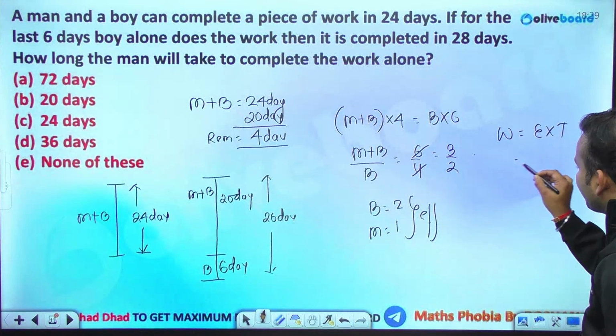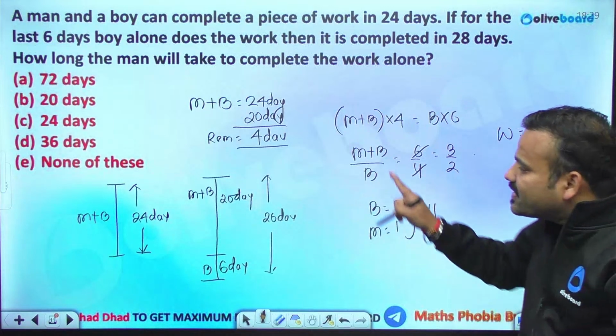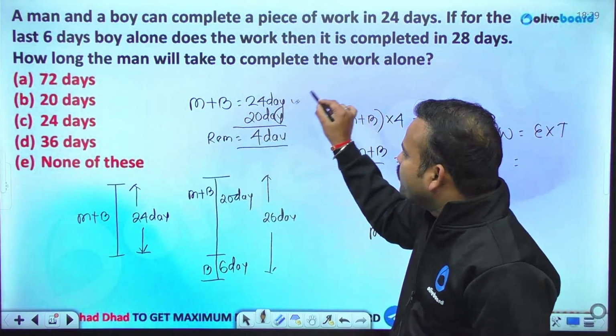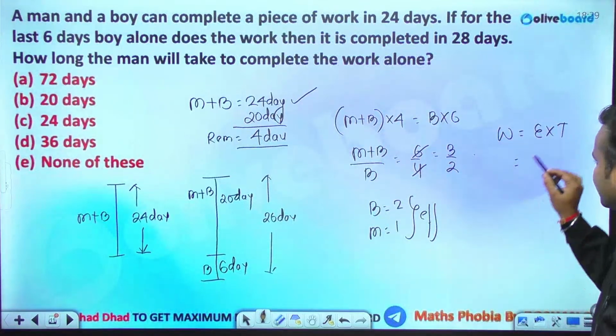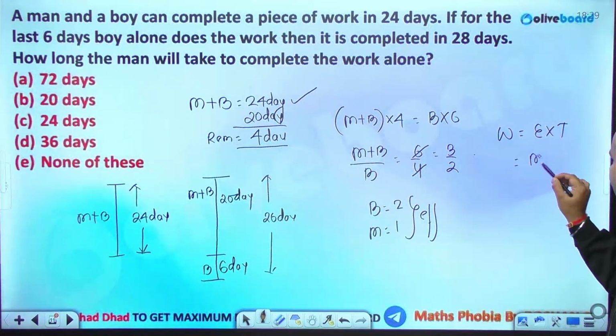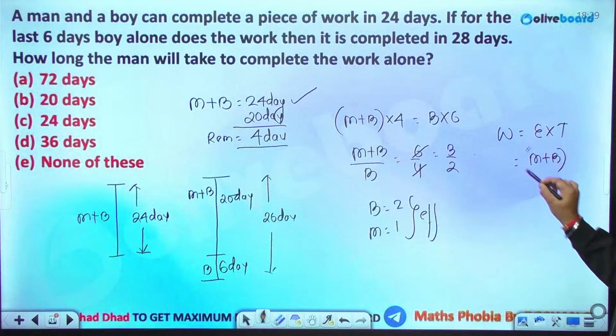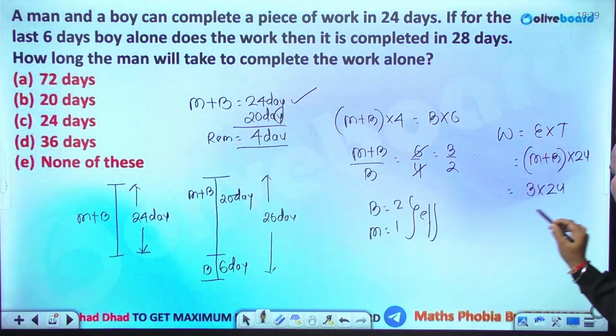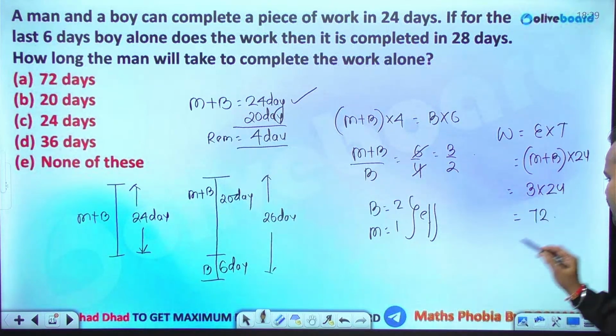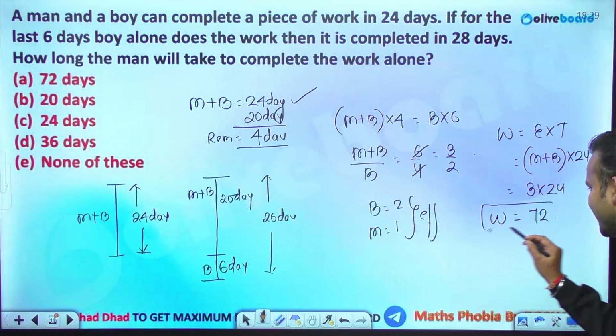So who was performing the work? The entire work was done by man and boy in 24 days. Take this picture, take this as reference. The efficiency of man and boy together for 24 days. So they are performing 3 units of work each day. So in 24 days, they will be performing 72 units of work. So this is the entire laddu or the entire work.